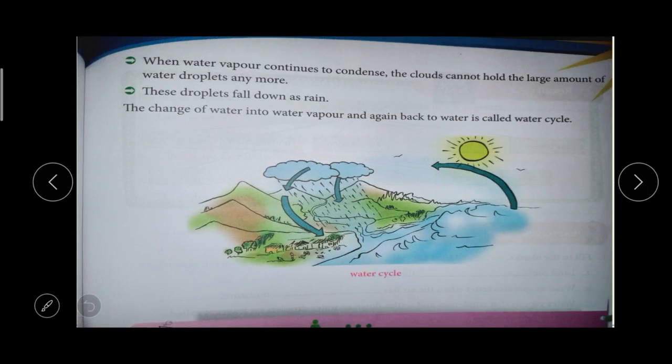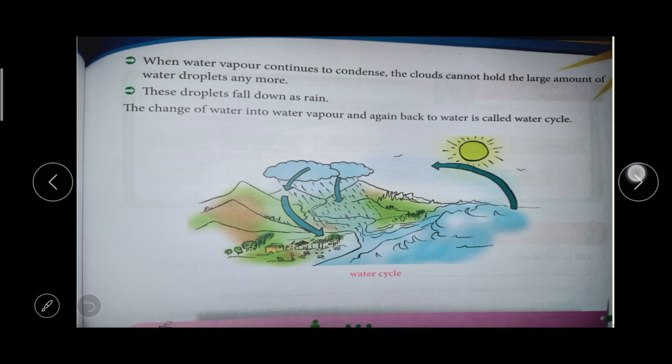The cloud cannot hold a large amount of water, so it falls down as rain. Through the rain, the water comes to the ground and reaches water bodies like lakes, rivers and oceans. Then after the rainy season, during the summer, the water goes back up as water vapor, undergoes condensation, and falls down as rain again. So this is called the water cycle. It is a cycling process, happening again and again.